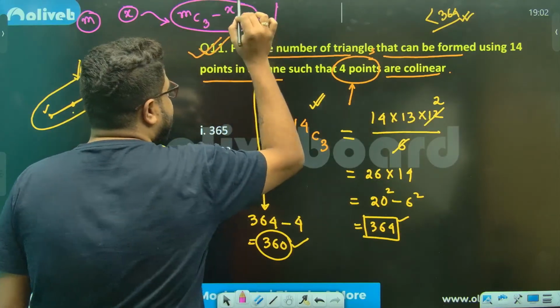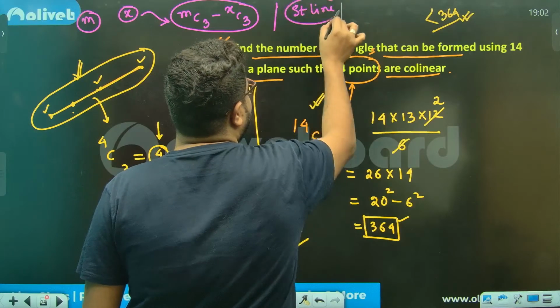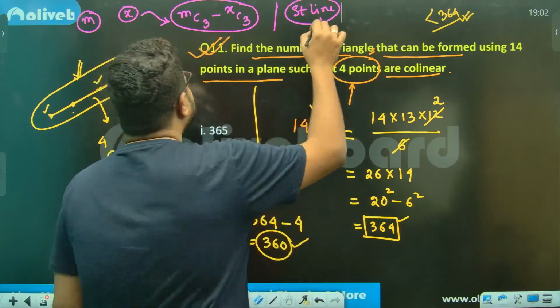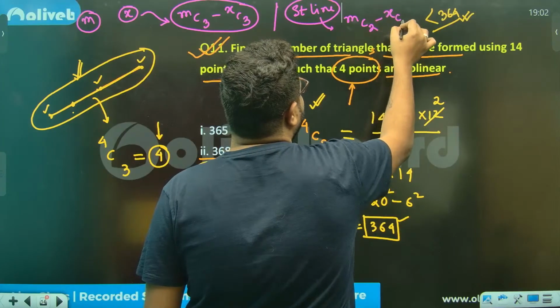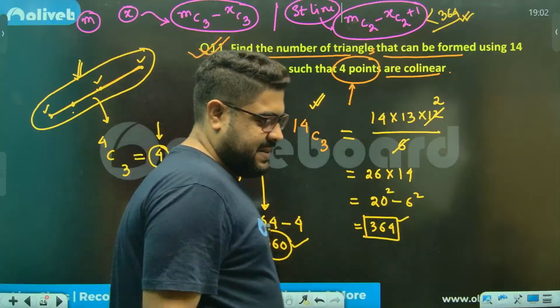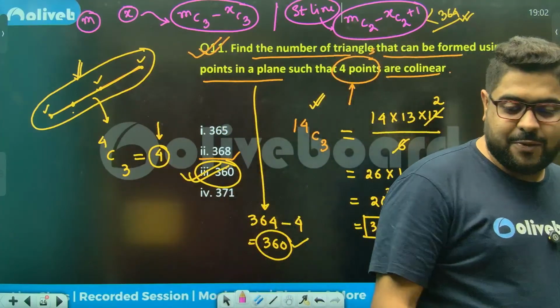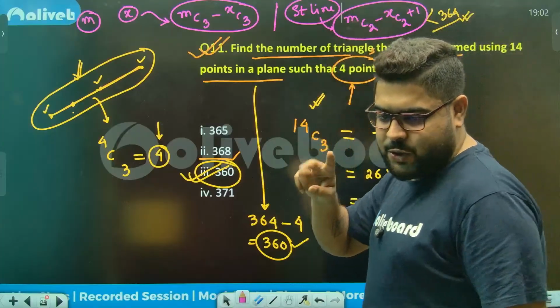The same question can be asked for straight lines as well. Then MC2 minus XC2, but there you need to do a plus 1, remember. And why C2? Because for a straight line you only need 2 points.